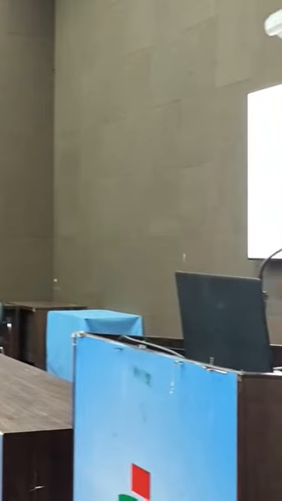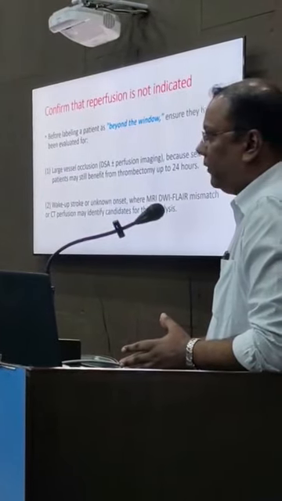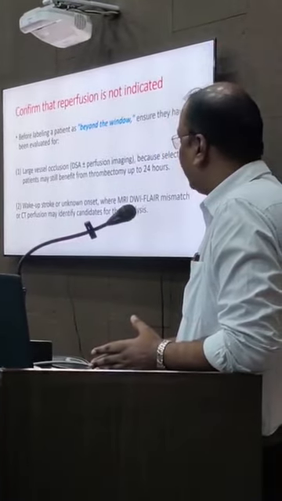First of all, we need to confirm whether the reperfusion window has passed or not. Before labeling any patient as beyond the window, we need to ensure this, and we need to rule out large vessel occlusion, whether any large vessel is occluded or not, by doing DSA or perfusion imaging, because many patients even improve after 6 to 24 hours of the window duration for mechanical thrombectomy.